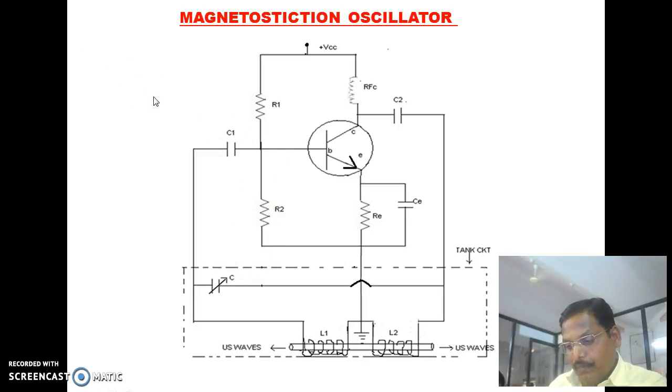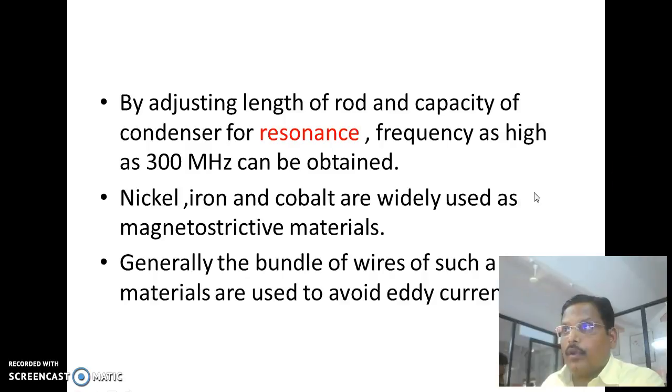If this frequency, that is F is equal to 1 upon 2 pi root LC, the frequency of this oscillator, matches with the natural frequency of the rod, that is F is equal to 1 upon 2L into root Y by rho, resonance takes place and the rod vibrates with maximum amplitude, and ultrasonic waves are generated at the ends of the rod. By adjusting the length of the rod and the capacity of the condenser for resonance, frequencies as high as 300 MHz can be obtained.